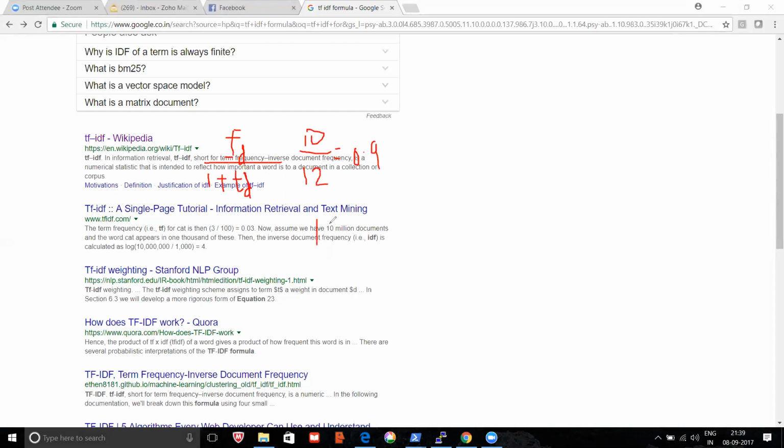Say it is occurring 1,000 times, divided by its frequency in that document, and throughout the documents it is also appearing a huge number of times. This will be very small. So this is on the basis of the full document.